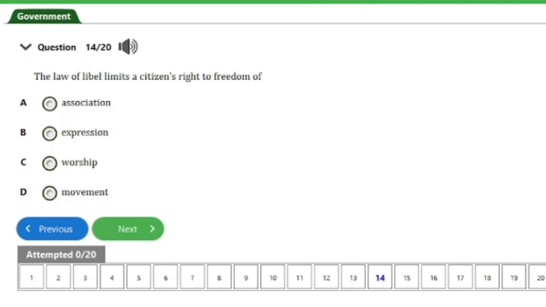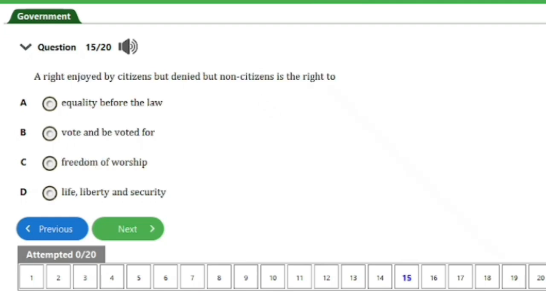So guys, the next question we have here is question number 14. It says, the law of libel limits a citizen's rights to freedom of A. Association, B. Expression, C. Worship, D. Movement. So guys, the answer to this question is option B, that's expression. So that's it for this question. Let's head on to the next one.